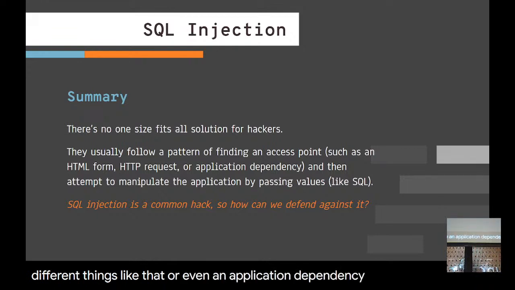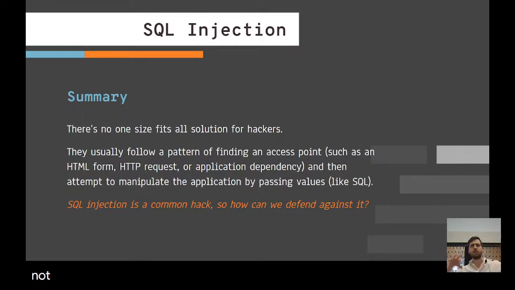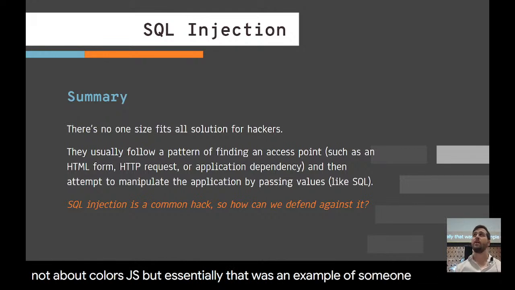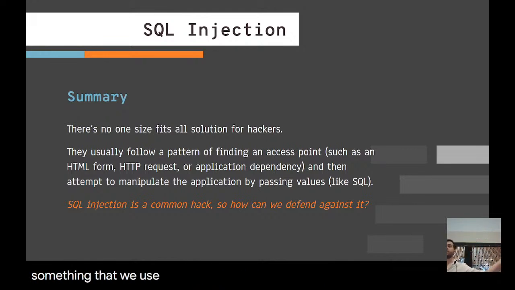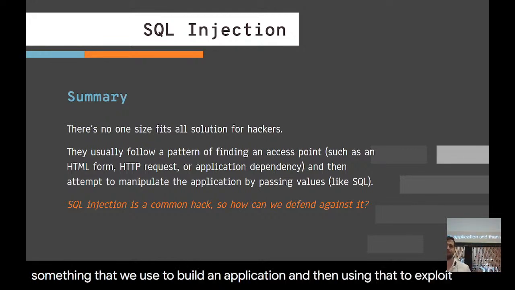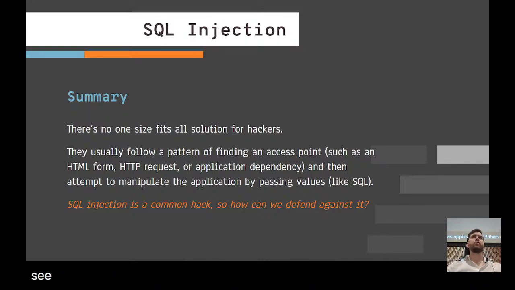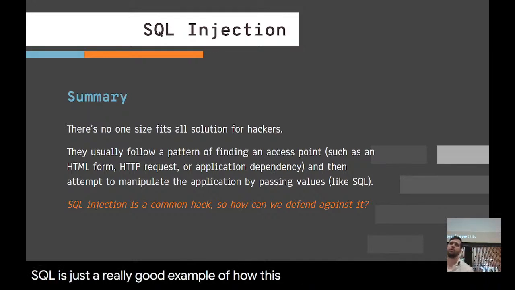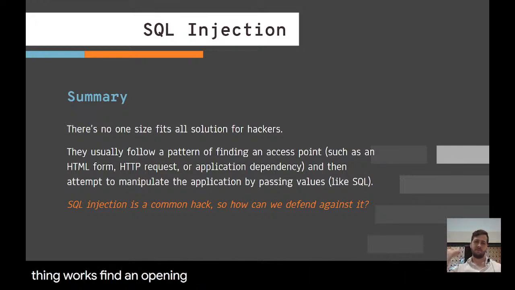I don't know if I told the story yet about colors.js, but essentially that was an example of someone taking something that we used to build an application and then using that to exploit it. So SQL is just a really good example of how this whole hacking thing works. Find an opening, send stuff in there, and see what happens.